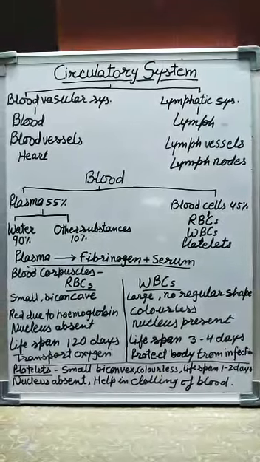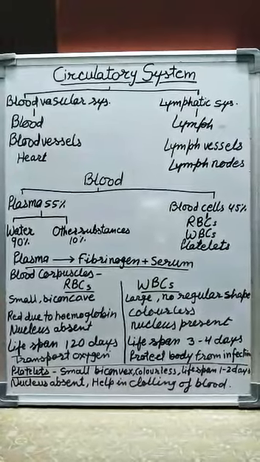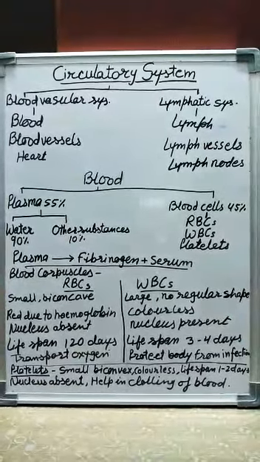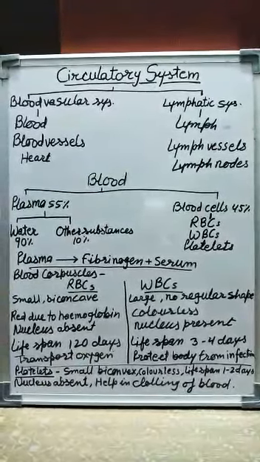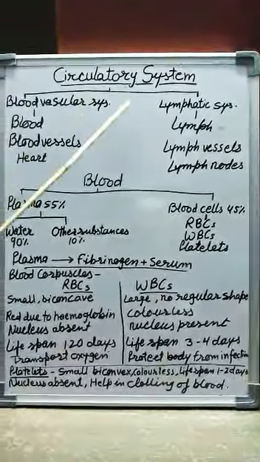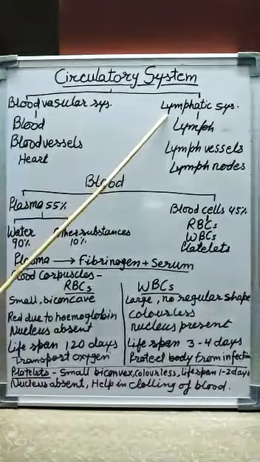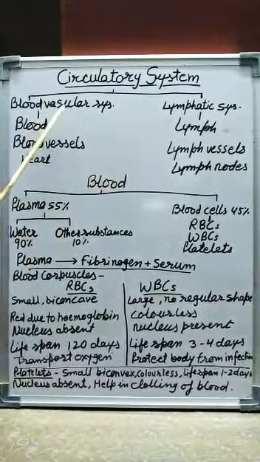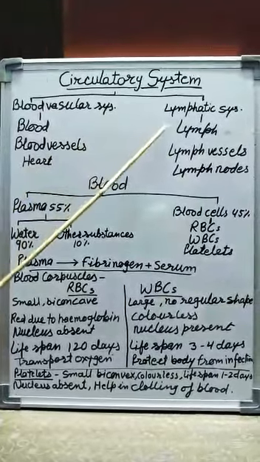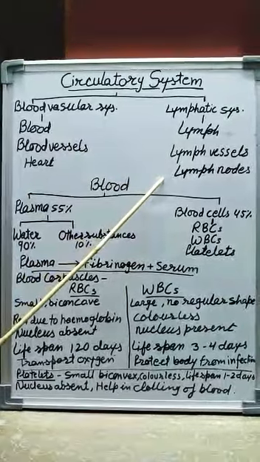System is transportation system. In human beings, transportation of oxygen, nutrients, hormones and others to the tissues, and carbon dioxide to the lungs, waste to the kidneys is carried out by the circulatory system. So the circulatory system includes blood vascular system and lymphatic system. Blood vascular system includes blood, blood vessels and heart. Lymphatic system includes lymph, lymph vessels, lymph nodes.